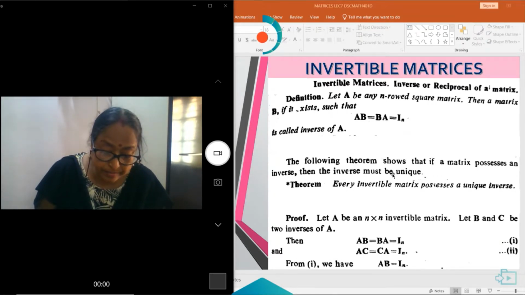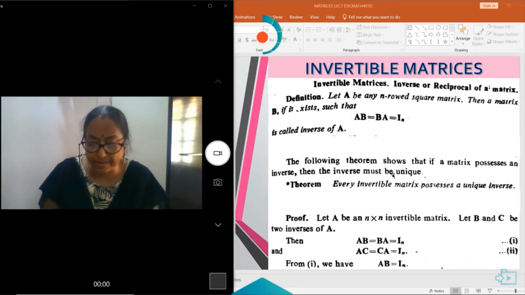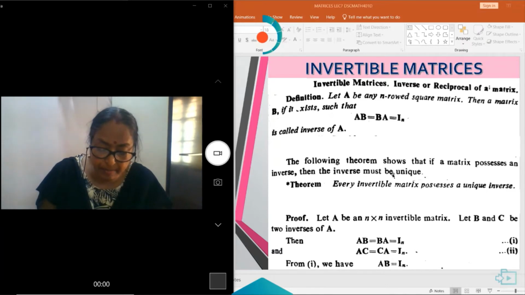Today, we will discuss invertible matrices, and the inverse or reciprocal of a matrix. Let A be any n-rowed square matrix.